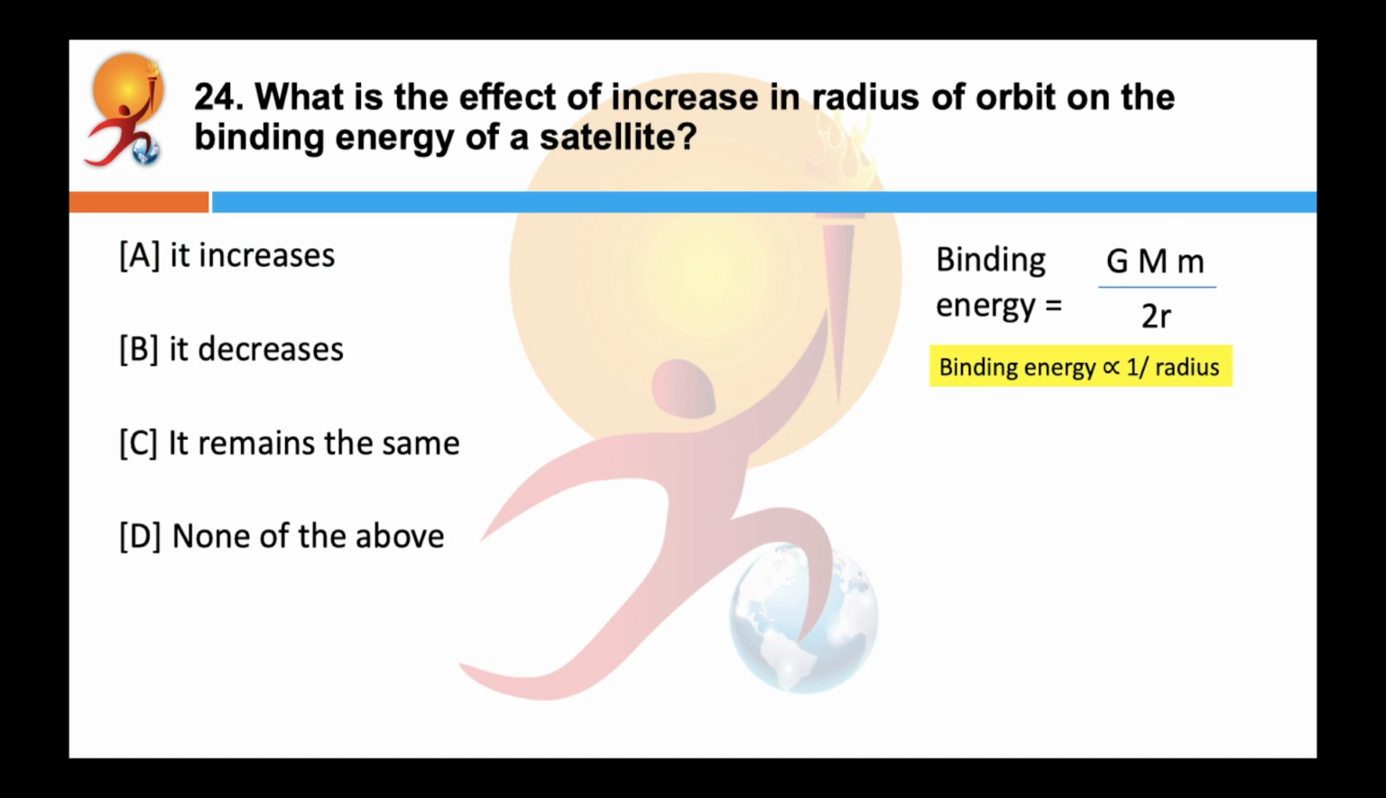What is the effect of increase in radius of orbit on the binding energy of a satellite? Correct answer is B, it decreases. The binding energy of a satellite decreases with the increase in the radius of its orbit, which means binding energy of a satellite is inversely proportional to the radius of the orbit.